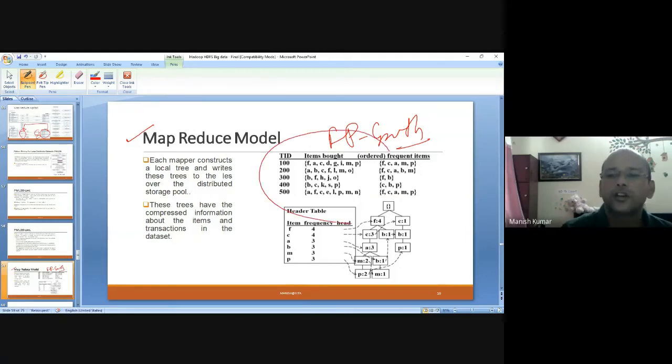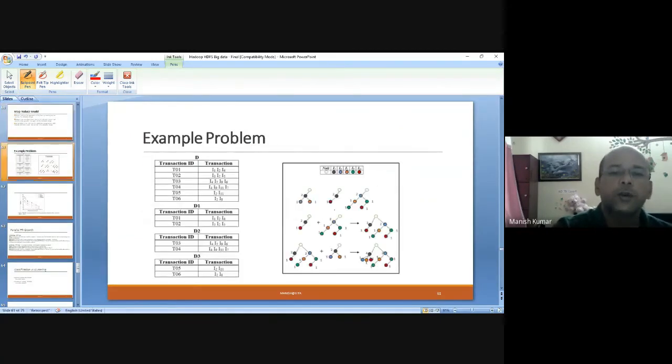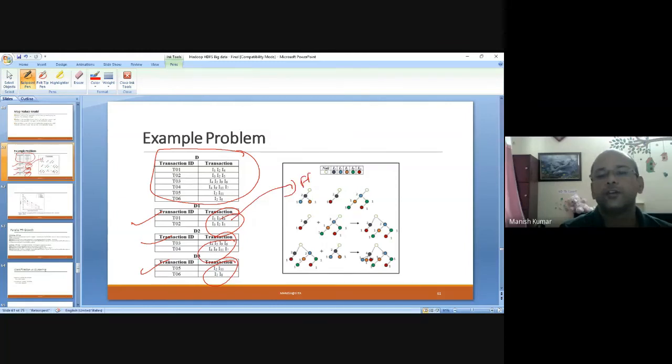This example we did in the last class. You know how to generate this particular FP tree. What we did is we applied MapReduce: this is my transaction data, and I have created three data nodes, and using this I have generated this FP tree using this and using this.